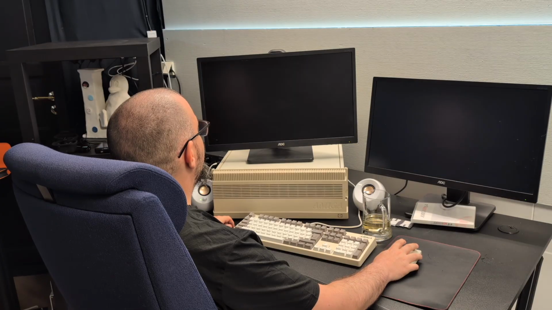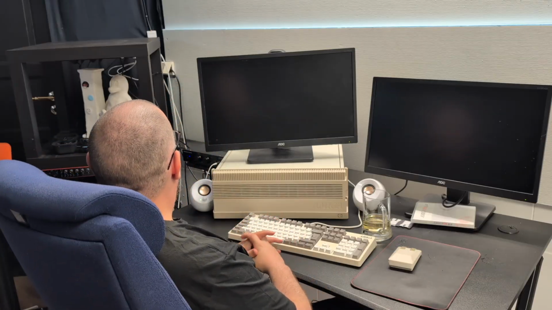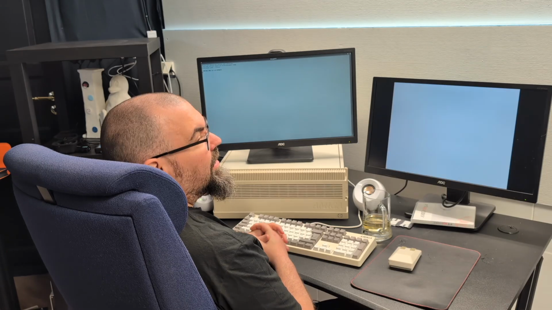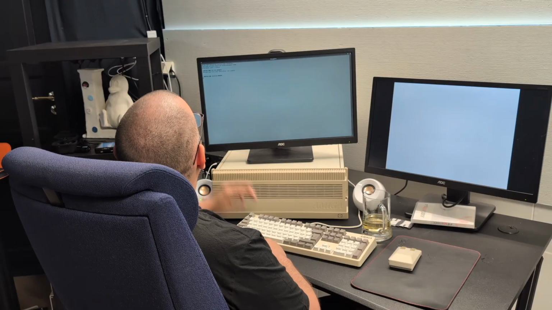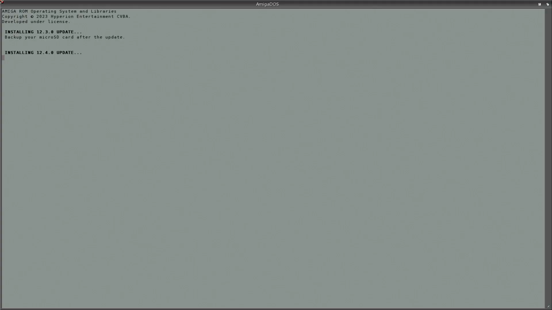Hopefully this will work. I'm not sure if I was meant to download everything at once like I did, but let's see what happens. It is installing the 12.3 update. I think that's just the activation update. Okay, so they are going through them. It had to do a backup after this update.